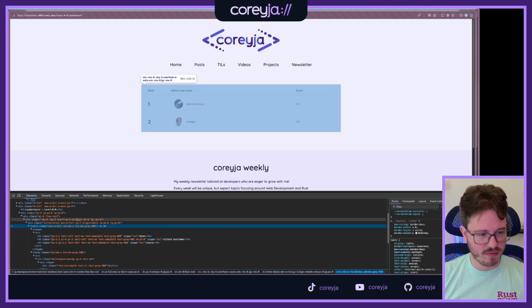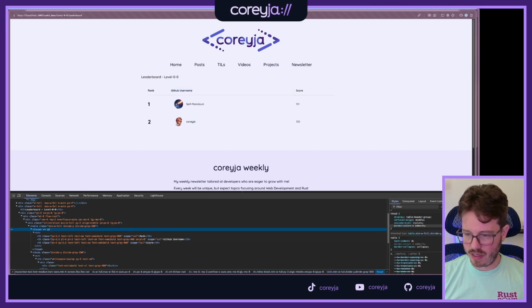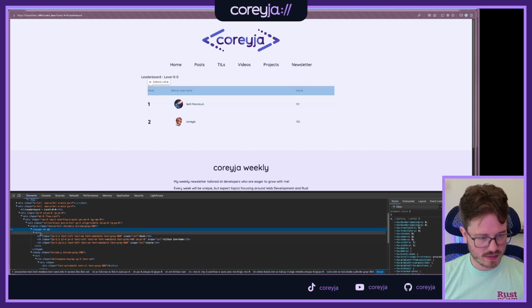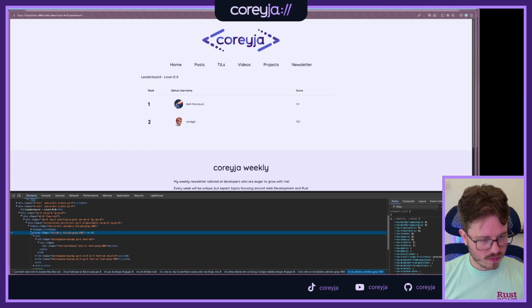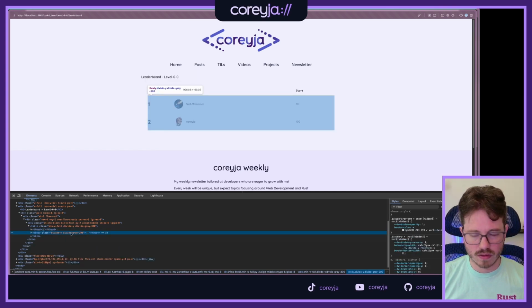Oh, that's gonna put the dividers between these things, I bet. That makes sense. No, divide Y. Yeah, that. Border color, top width, bottom width. Yeah, okay.